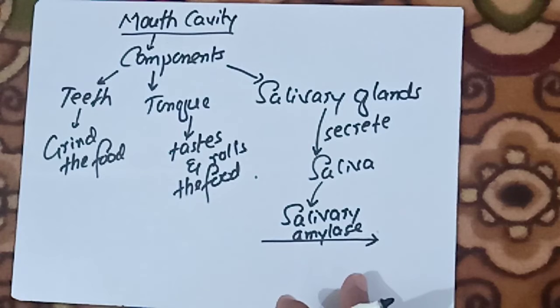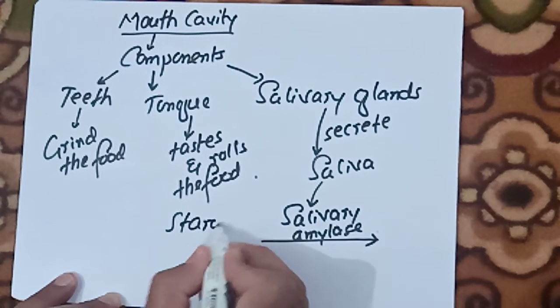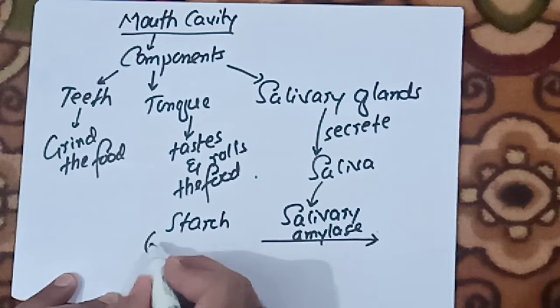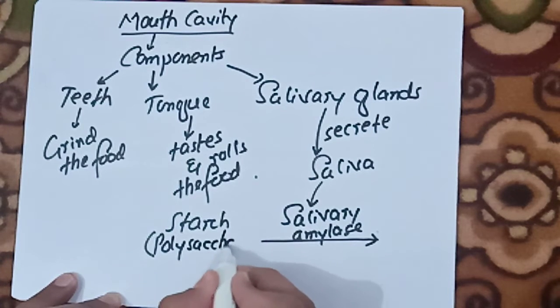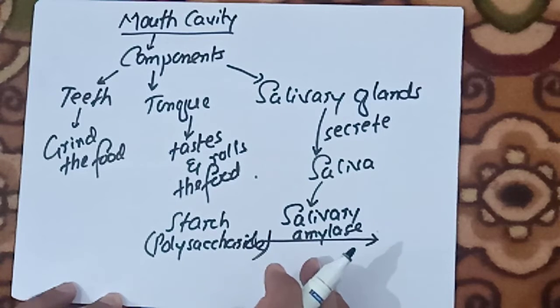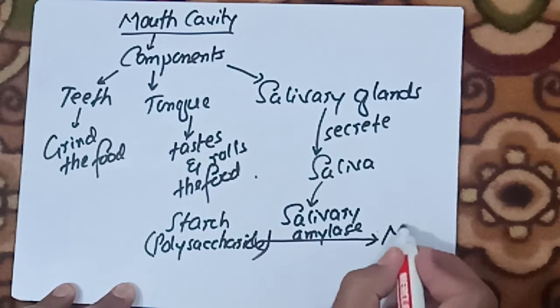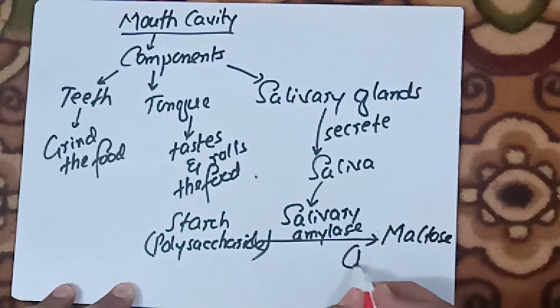Whenever we take food, it normally contains starch, which is a polysaccharide. This starch, which is a complex carbohydrate called a polysaccharide, will be converted into maltose, which is basically a disaccharide.